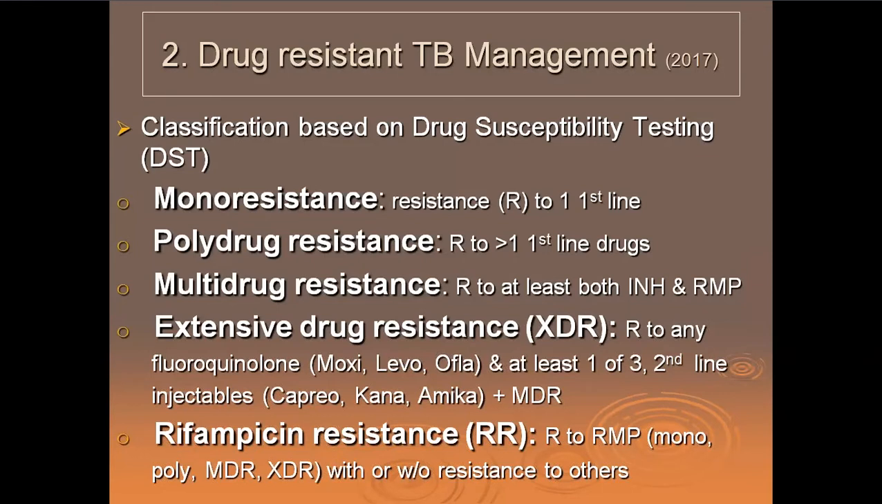Resistance, R is resistance here to any fluoroquinolone, like Moxi, Levo or Oflo, and at least one of the three second line injectables, that is Capreomycin, Kanamycin and Amikacin, plus multi-drug resistance, right? So extensive drug resistance is multi-drug resistance with resistance to any fluoroquinolone and at least one of the three second line injectables. A little difficult, but you have to remember this.